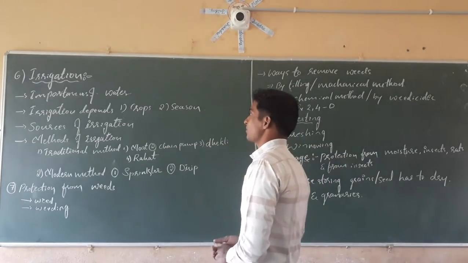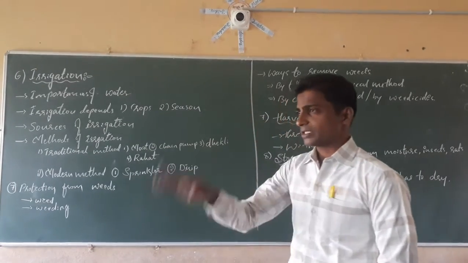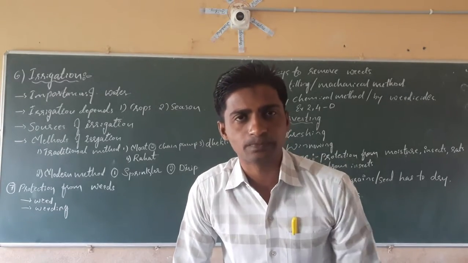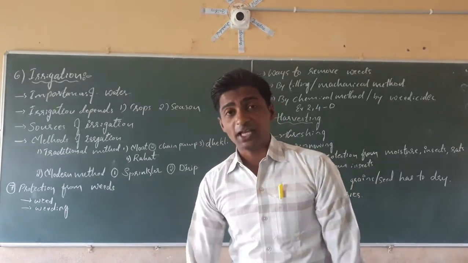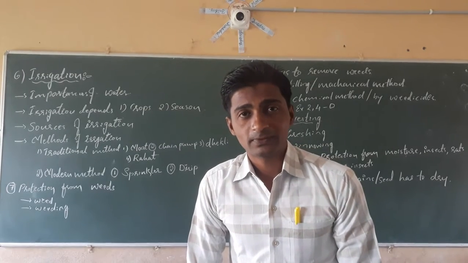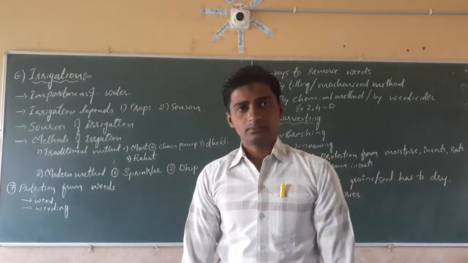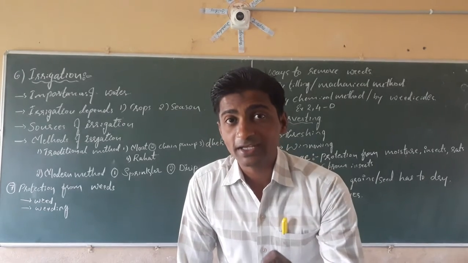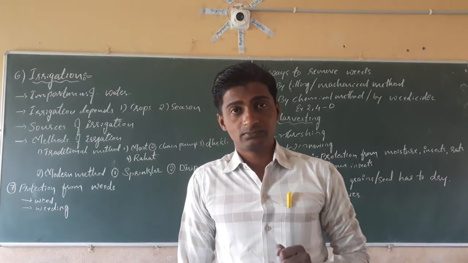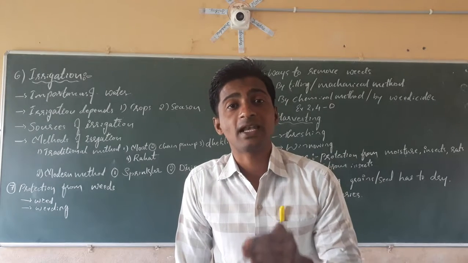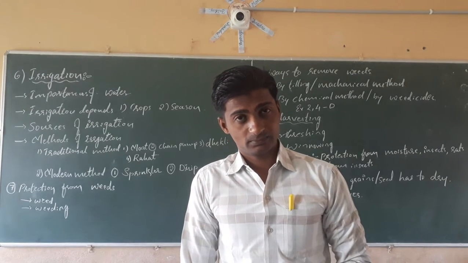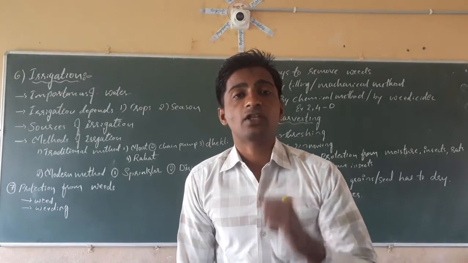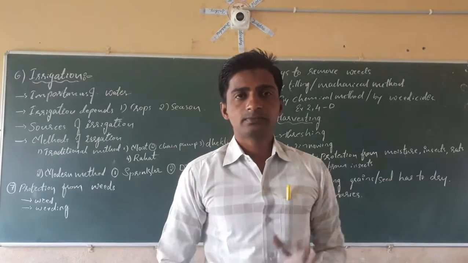Next, dear students, irrigation. We are giving the water to the plants, and that is called irrigation. Irrigation depends on the crops. See, for example, sugarcane needs more water. Sugarcane crop needs more water. Maize needs very little water, a less amount of water. It means irrigation depends on the types of crops.